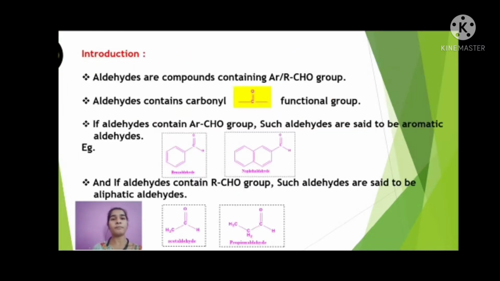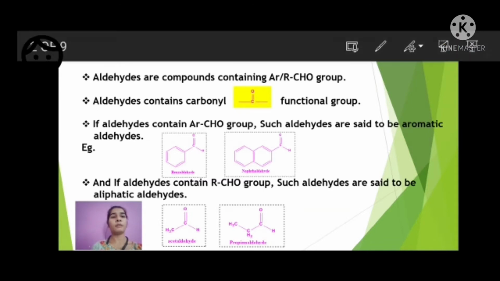Let's see the introduction. Aldehydes are compounds containing the ArCHO or RCHO group. Aldehydes contain the carbonyl functional group. If aldehydes contain the ArCHO group, such aldehydes are said to be aromatic aldehydes, for example benzaldehyde and naphthaldehyde. And if aldehydes contain the RCHO group, such aldehydes are said to be aliphatic aldehydes, for example acetaldehyde and propionaldehyde.